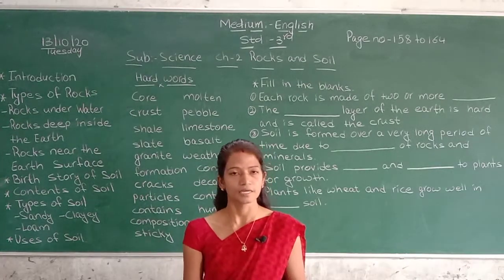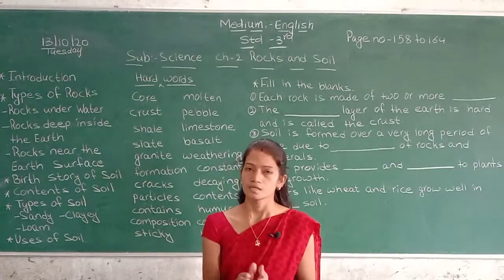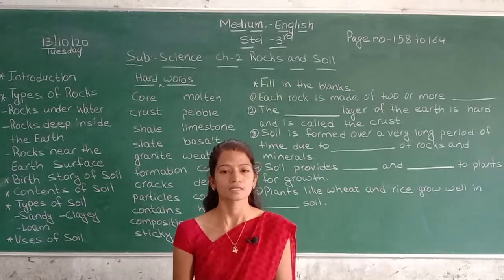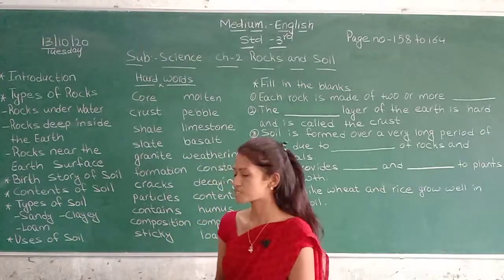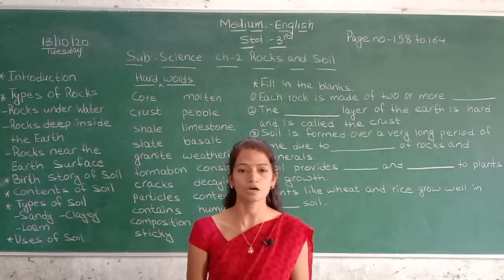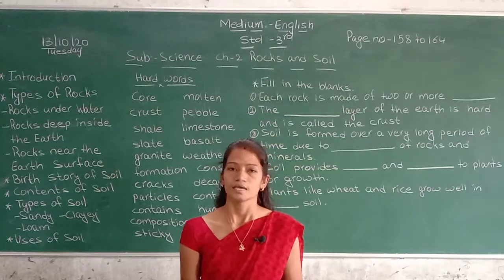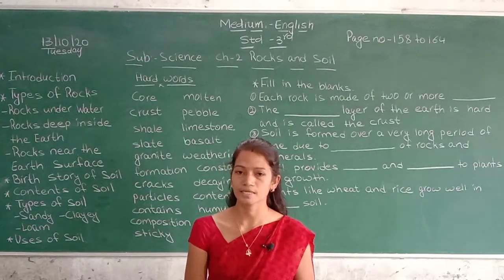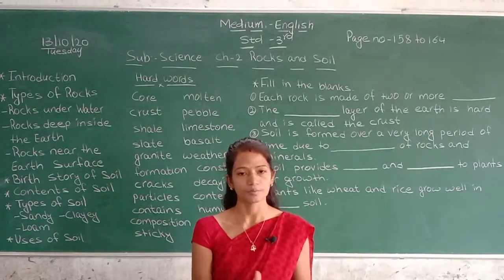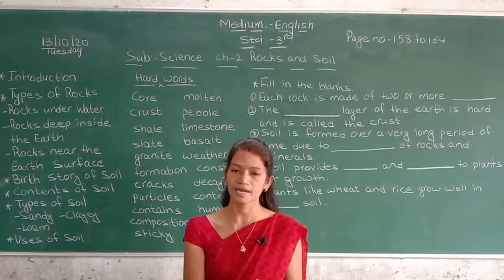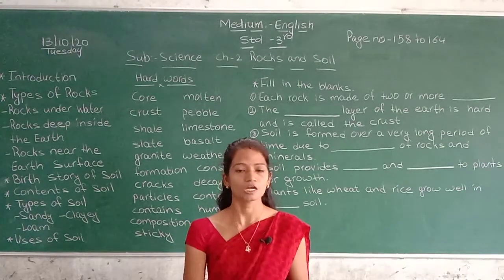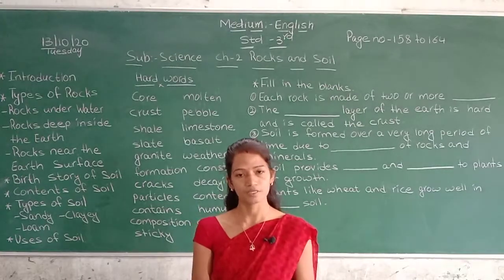There are three types of soil: sandy, clayey and loam. First one, sandy. Sandy soil is composed of big sand particles that have a lot of air in the space between them.